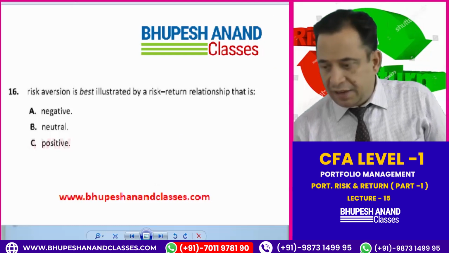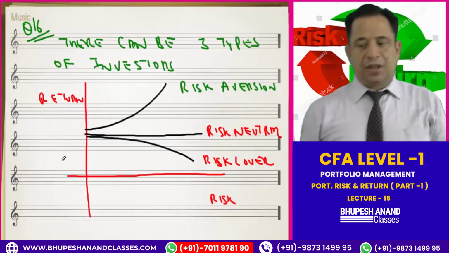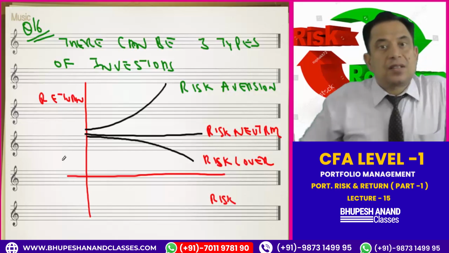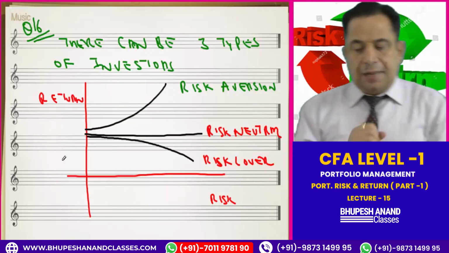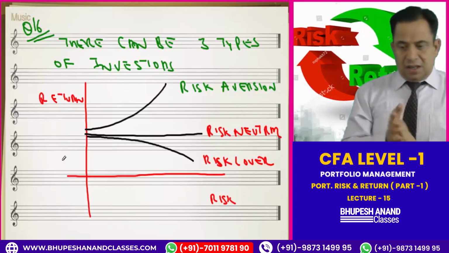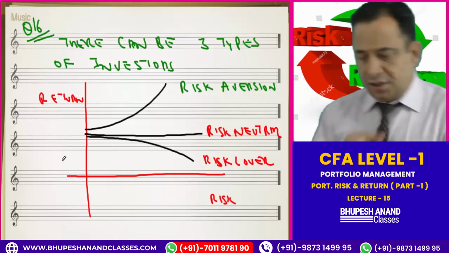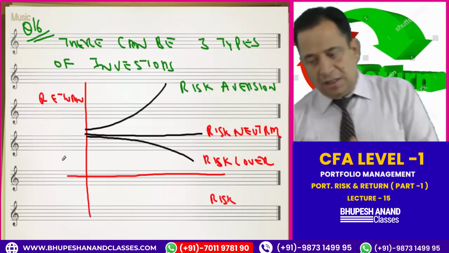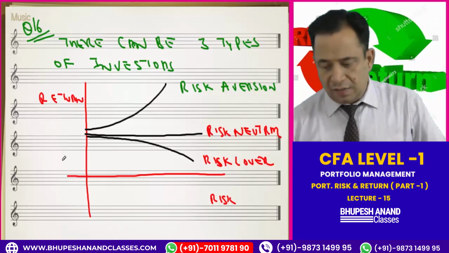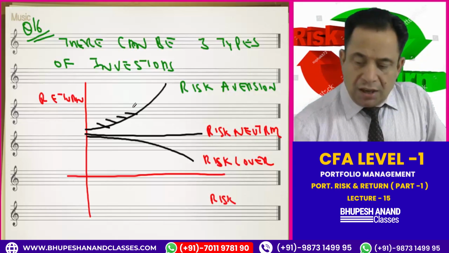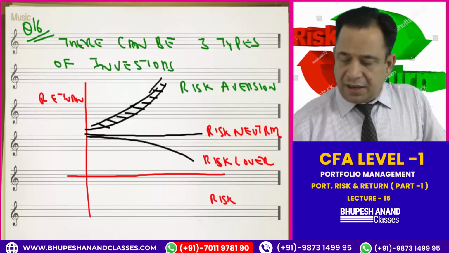So let's see what I have shown you in this explanation. In question number 16, there can be three types of investors. On the x-axis I have taken risk, on the y-axis I have taken return, and the three types are risk averse, risk neutral, and risk lover. Now you see there is a positive relationship between risk and return.